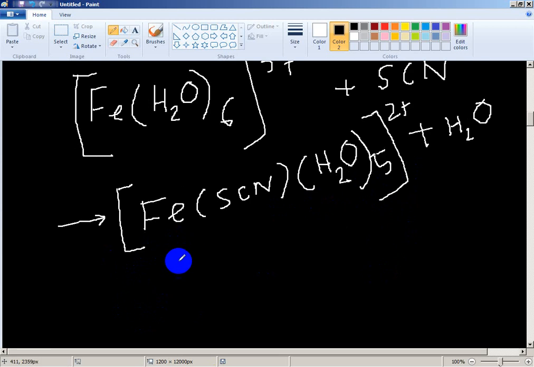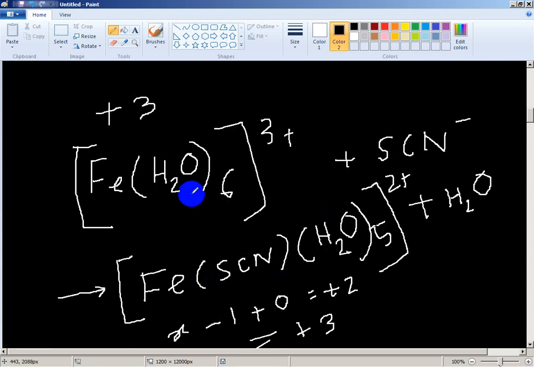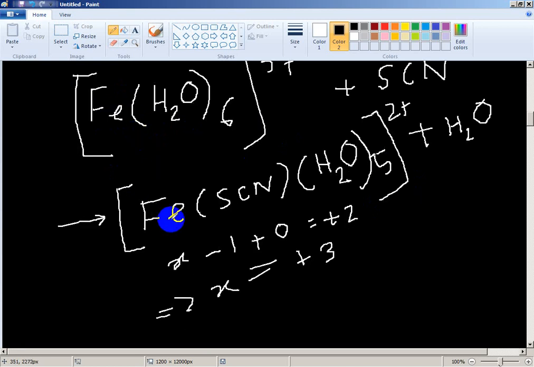Here let X, cyanide -1, water neutral 0, giving +2. So the oxidation number remains the same, +3. So there is no redox reaction. The charge changes from +3 to +2, but the oxidation number of iron is +3 here and also +3. So there is no oxidation number change, so there is no redox reaction.